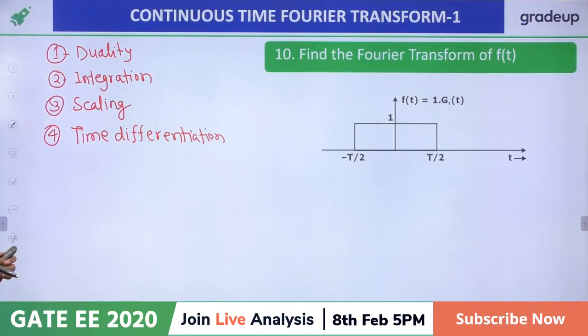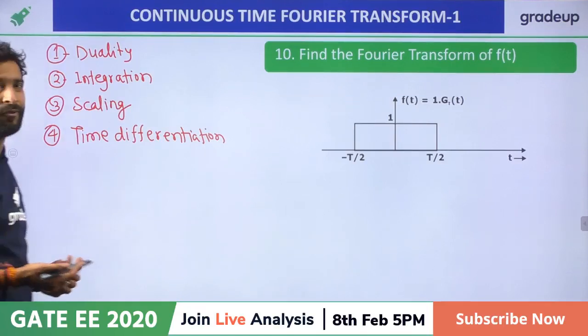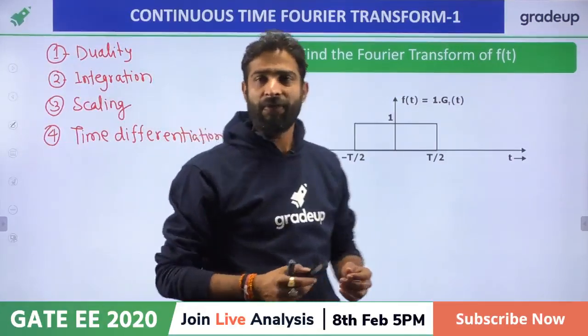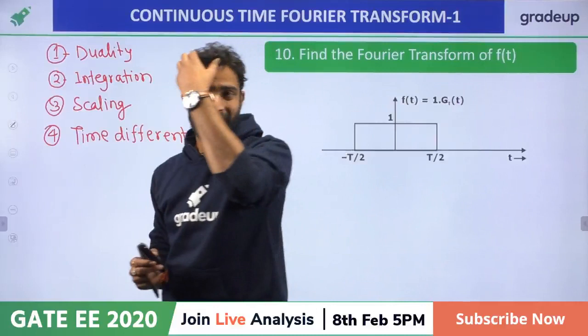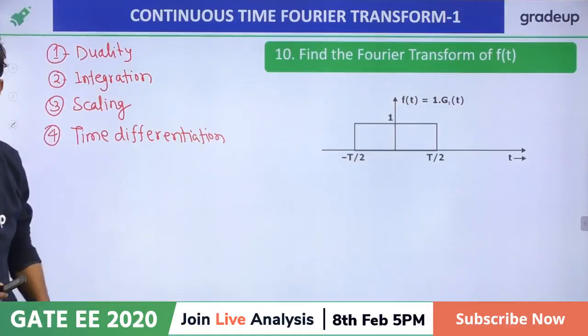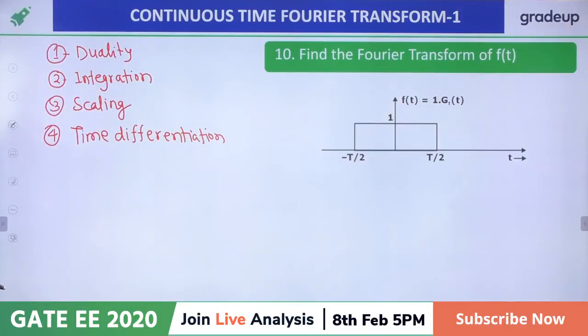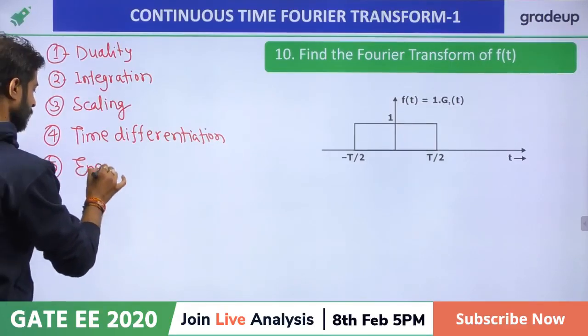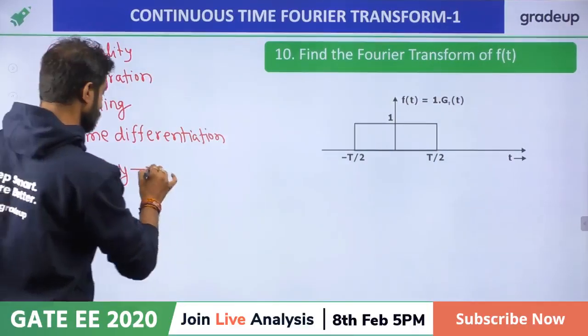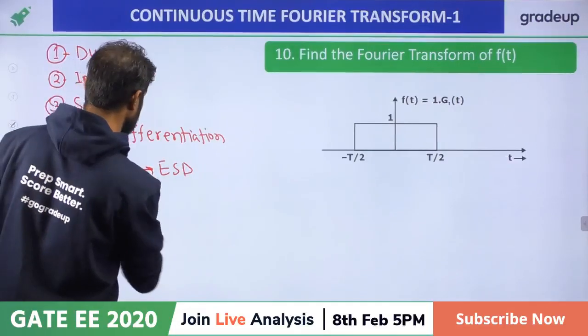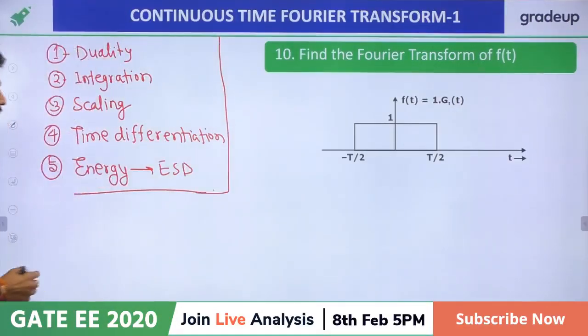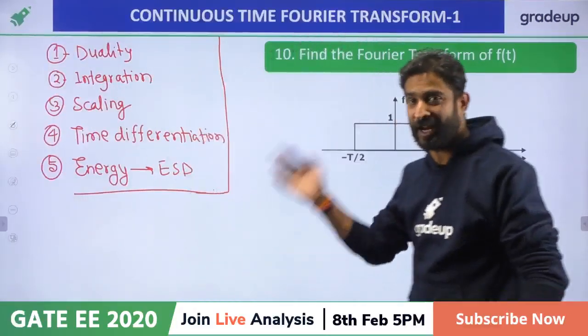Yes, DTFT is a very small part, because if you know the CTFT, the DTFT is also important, but not to that extent. But yes, DTFT is also mentioned. Right? Now, yes, time differentiation, and the fifth one is energy, energy and ESD, energy spectral density. These are the basic important properties. We can expect questions on the Fourier transform from this topic, right?